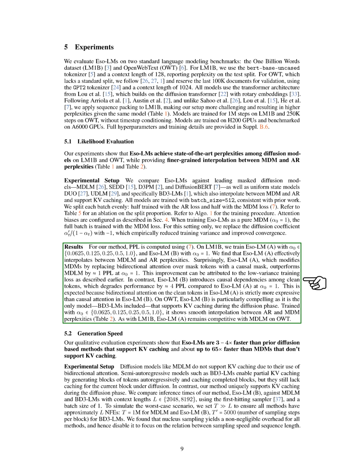When compared to BD3-LMs, which have limited caching, Eso-LM-B is about 3.2 times faster for a block size of 16 and 3.8 times faster for a block size of 4 at a context length of 8,192 tokens. This speed advantage comes from our key-value caching and a scheduler that limits the forward pass to only the tokens that need to be denoised, avoiding unnecessary computations, a feature that BD3-LMs do not have. Although our method is slower than autoregressive models due to delayed key-value reuse, it still outperforms previous diffusion-based models overall.